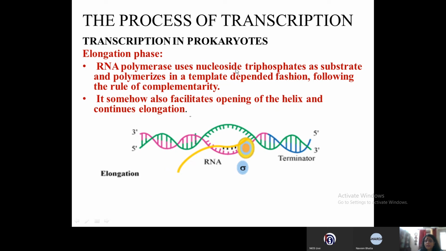So RNA polymerase uses nucleoside triphosphates as substrates and polymerizes in a template dependent fashion. Why template dependent fashion? The nitrogenous bases that are going to form the mRNA will depend upon the nitrogenous bases that are exposed in the template strand of the DNA.